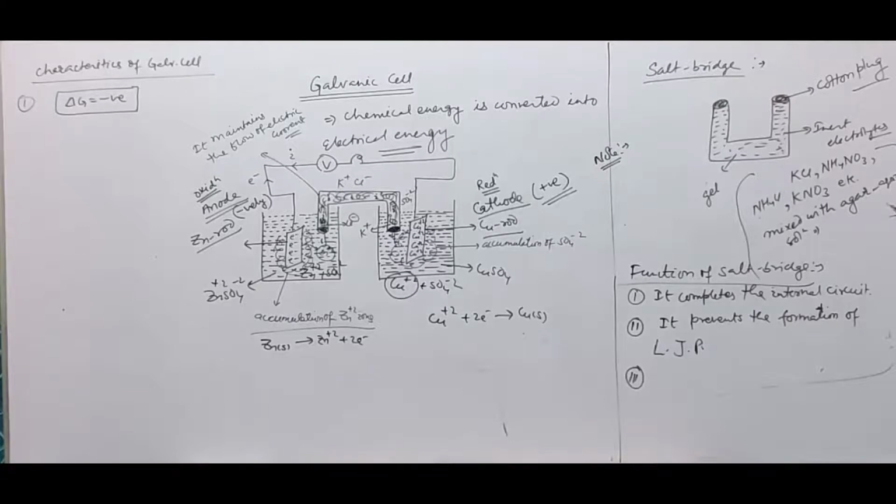While the direction of flow of electric current is reverse of the direction of flow of electrons.